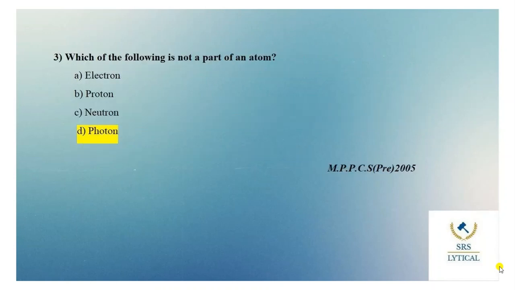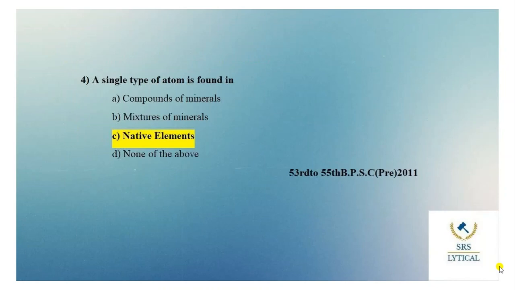Which of the following is not a part of an atom? Options are electron, proton, neutron and photon. The correct option of this question is option D, that is photon. Proton, electron and neutron are part of an atom, but the photon is associated with light energy and is also known as the energy packet of light. Moving to the next question.